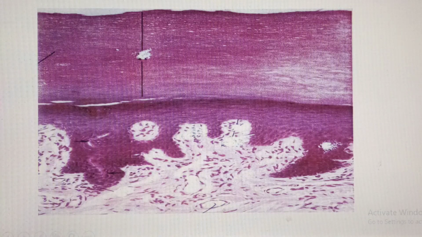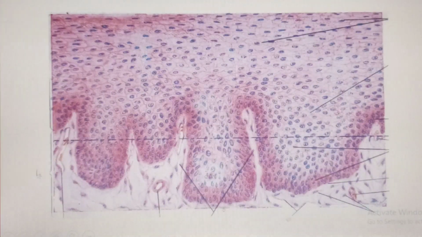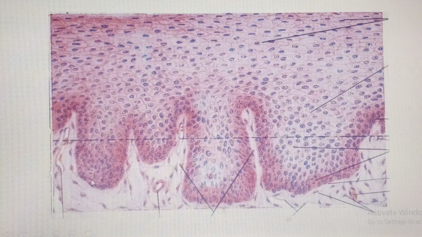But frequently, let me demonstrate something, they are associated with pegs. With stratified squamous epithelium, what you see is that they dip into the tissue beneath. We said that beneath every epithelium, epi means above.